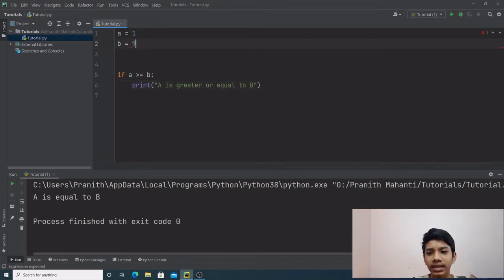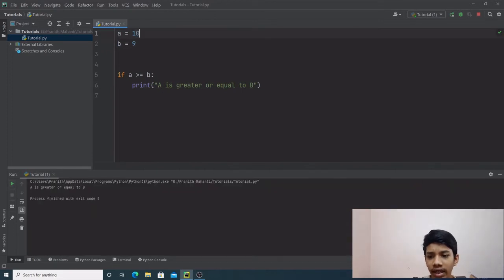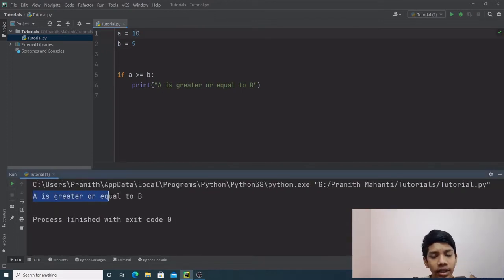So if b is 9, and if we run the program, we get nothing. That's because a is not greater than or equal to b. If a is 10, we get a is greater or equal to b. That's because a is greater than b, which is 10 is greater than 9. Simple.